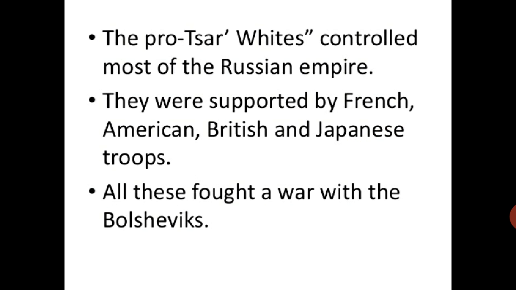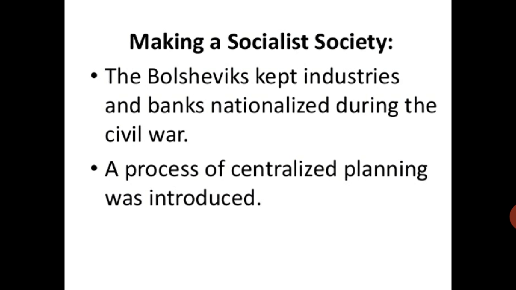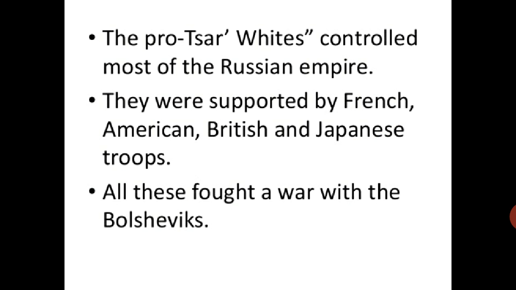The pro-tsarist Whites controlled most of the Russian Empire. They were supported by French, American, British, and Japanese troops. All of them together fought a war with the Bolsheviks. The Bolsheviks kept industries and banks nationalized during the Civil War. A process of centralized planning was introduced.